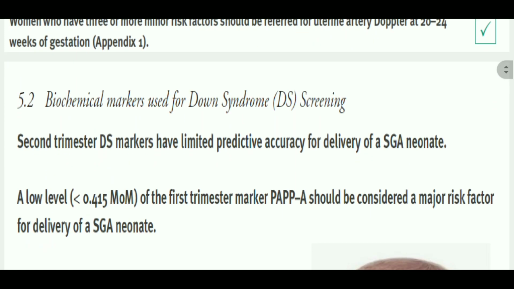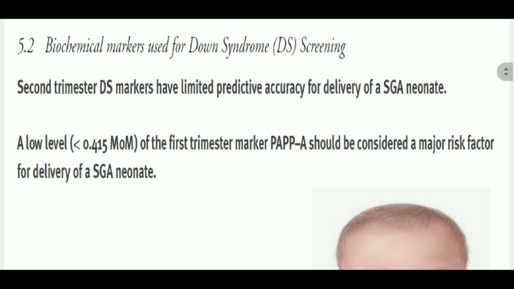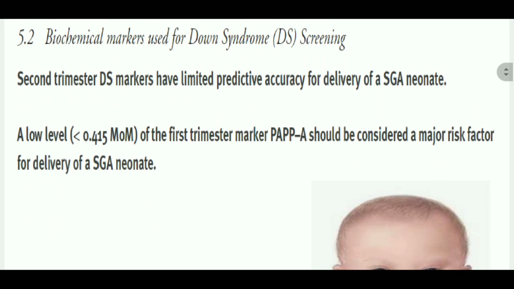Now, biochemical markers used for Down syndrome screening, as I have explained in the previous page, that we have to do in order to assess the likelihood of the mother to develop an IUGR or SGA baby, we have to do maternal serum screening. Okay, so it has been shown that the second trimester Down syndrome markers have limited predictive accuracy for the delivery of SGA neonates.